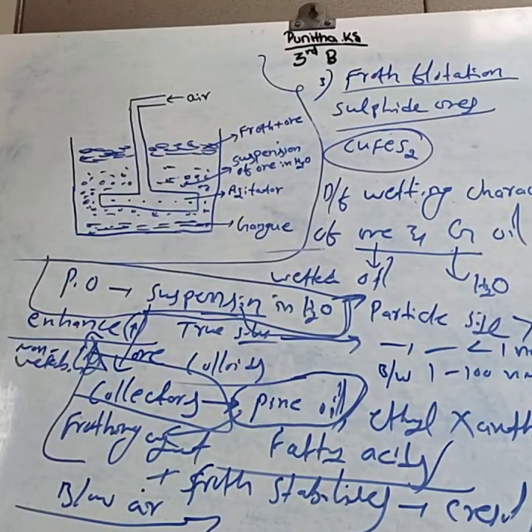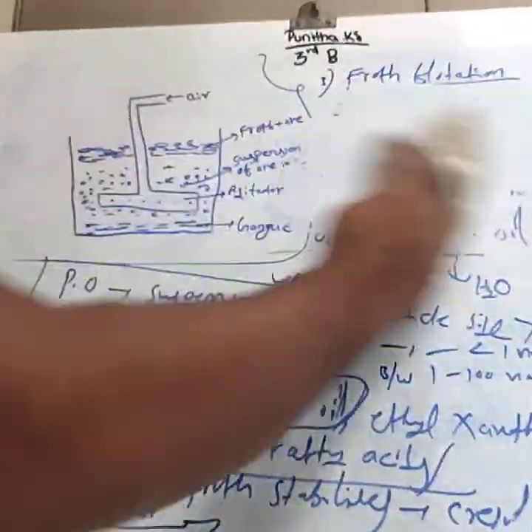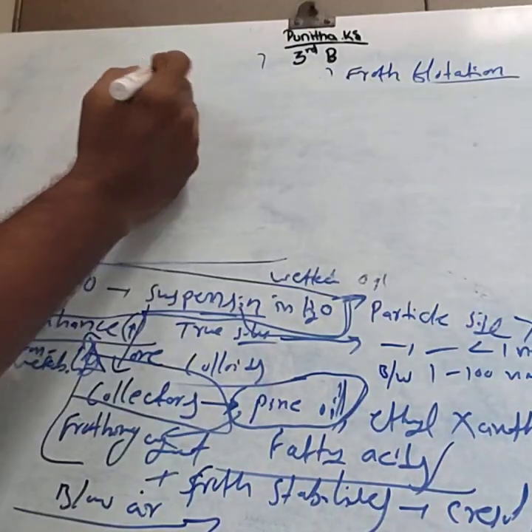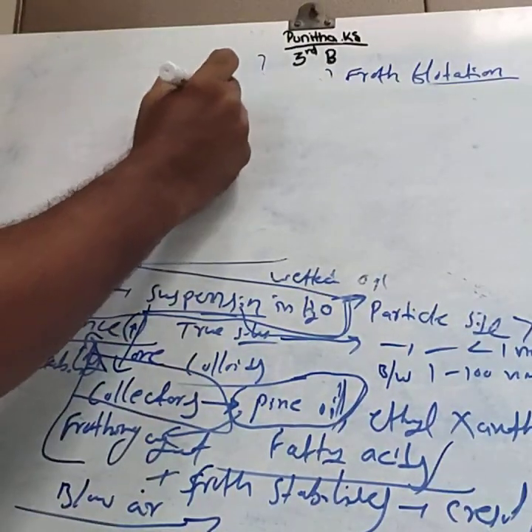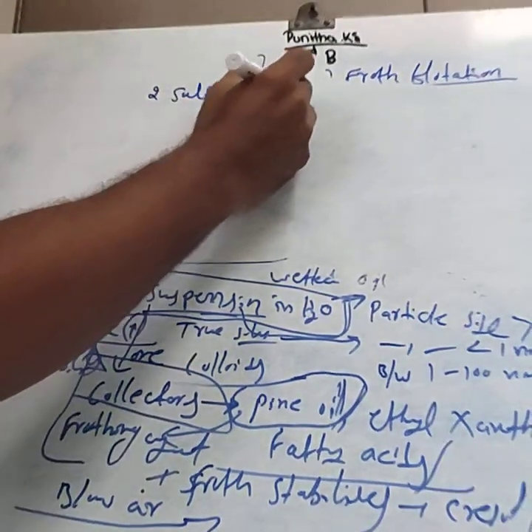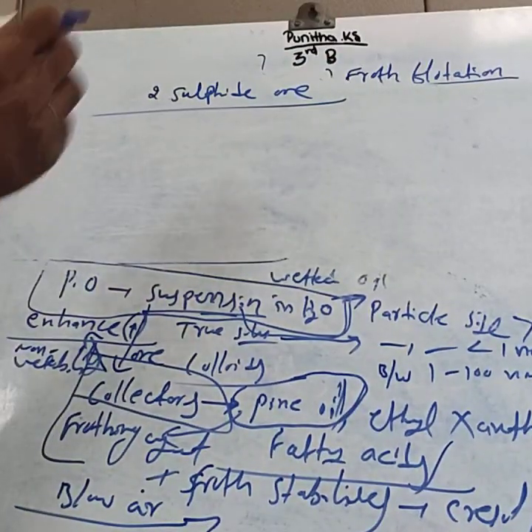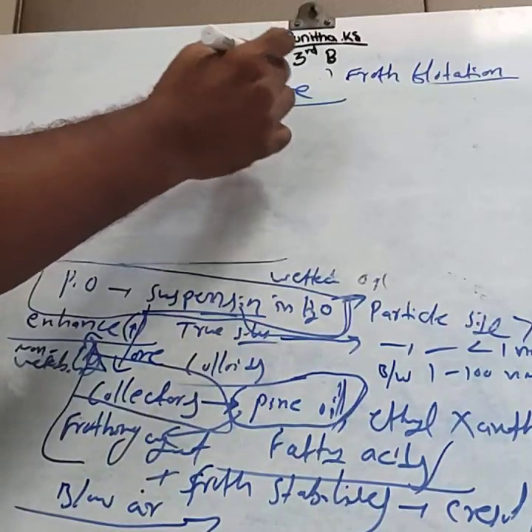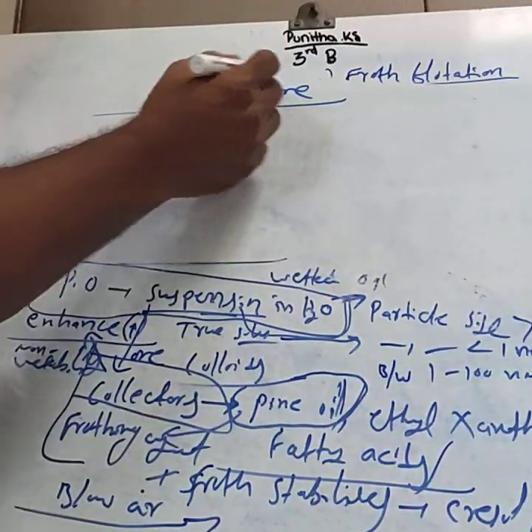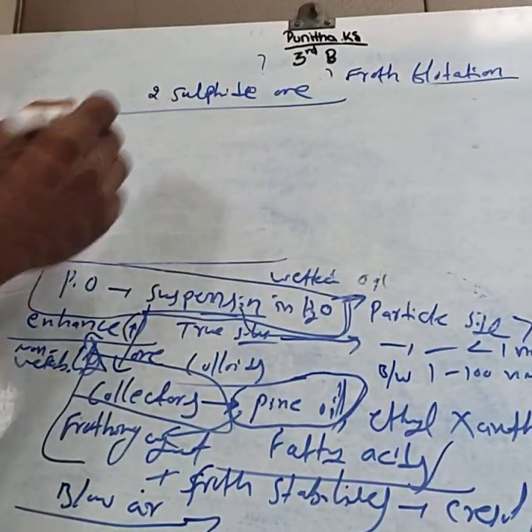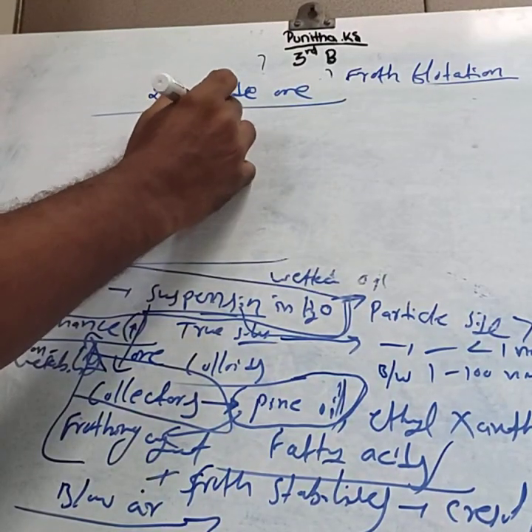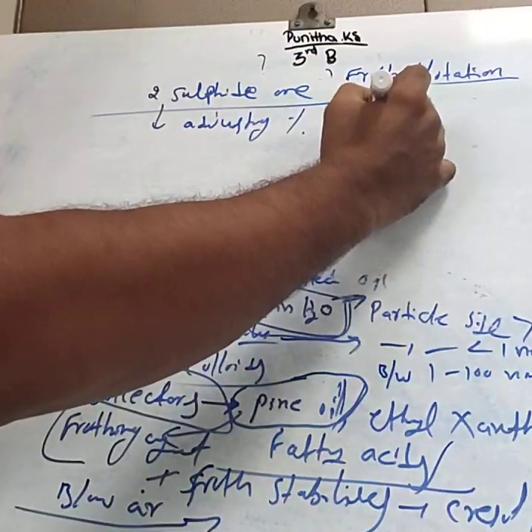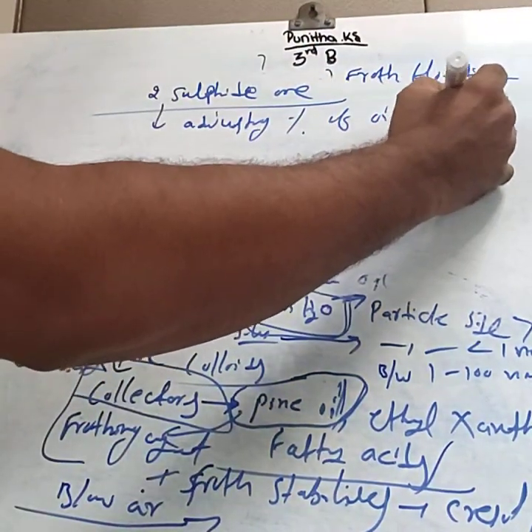Next, in this froth flotation process, it is possible to separate two sulfide ores. If a mixture contains two sulfide ores, how can we separate them?